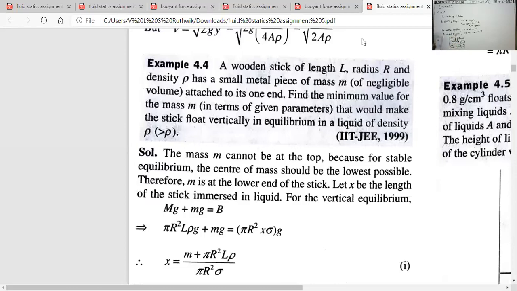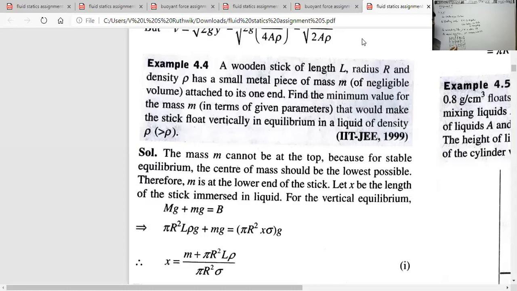Now, in order to have stable equilibrium, the center of mass of the system must be below the center of buoyancy. The center of buoyancy is here, the center of mass of the stick is here. So suppose you fix the given particle at the top, the center of mass of the stick and particle lies above the center of buoyancy. That is the case of unstable equilibrium. But for stable equilibrium, the center of mass of the system must lie below the center of buoyancy.